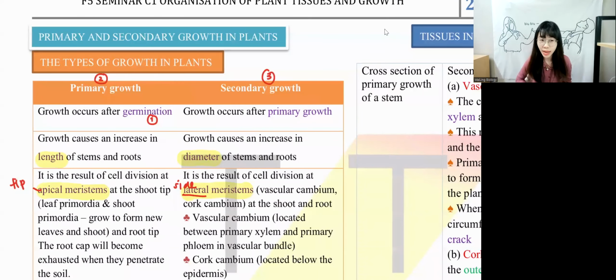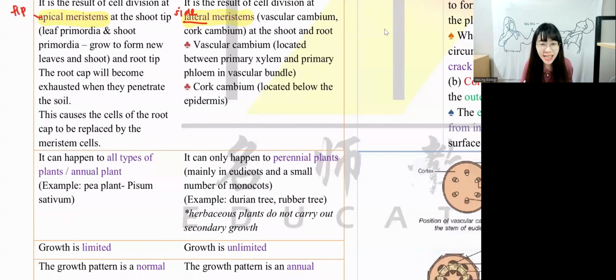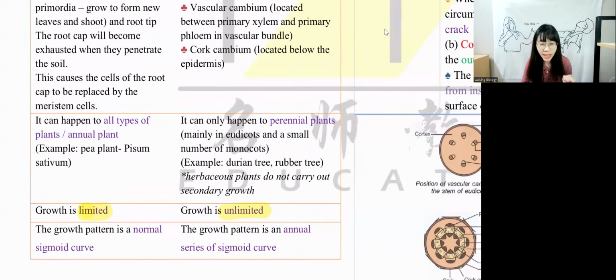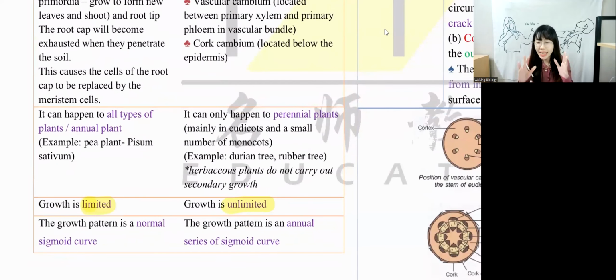Same goes for plants. Plant length is limited, diameter is unlimited. Of course, a plant increasing in diameter is a good thing, because they want to have more support, right? What type of plants will grow tall? As long as they are plants, they will grow tall. No matter whether they are grass, paddy, or pumpkin, any plant in the world will carry out primary growth.